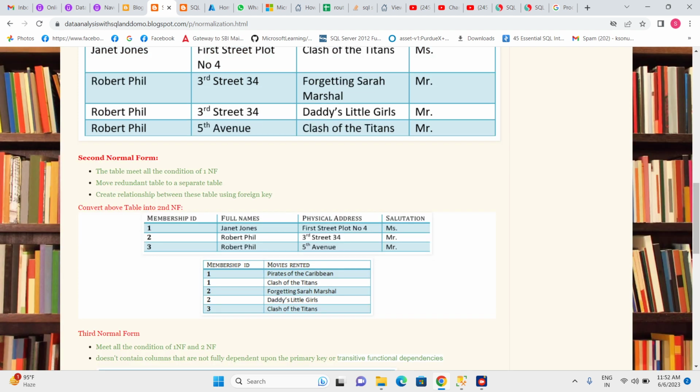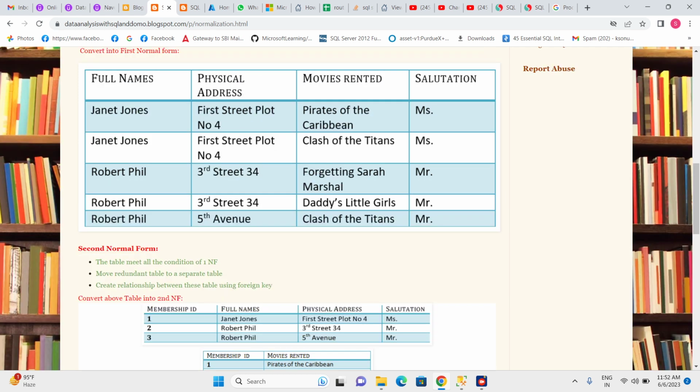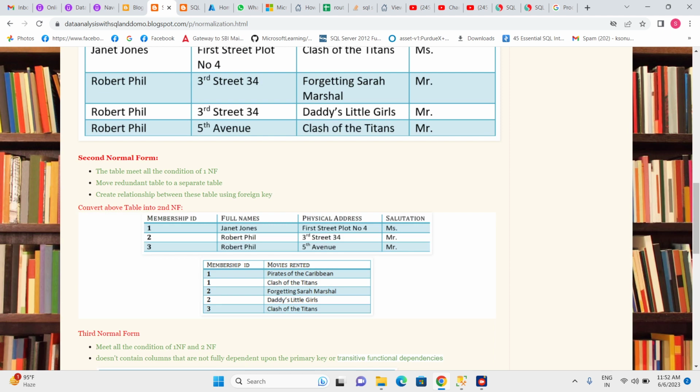I have created one table for person information. Here we have seen that Janet Jones is repeating two times, Robert Phil is repeating two times. When I created a separate table, we removed the redundancy. So we have Janet Jones, her address, salutation, and member ID.